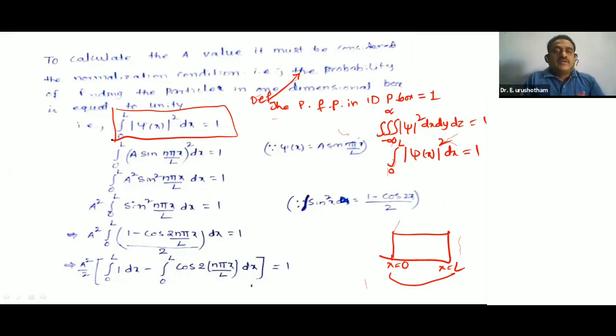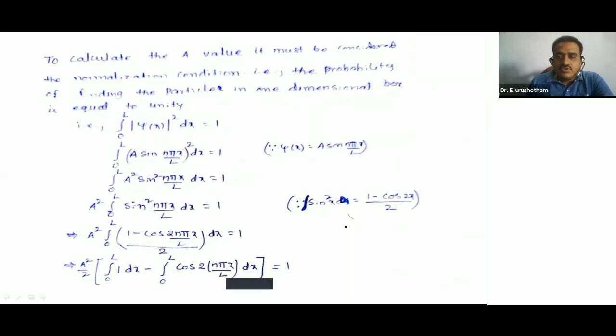So what is ψ(x)? ψ(x) is equal to A sin(nπ/L · x). Substituting that ψ(x) value, whole square dx is equal to 1. So this is A² sin²(nπ/L · x) dx is equal to 1.